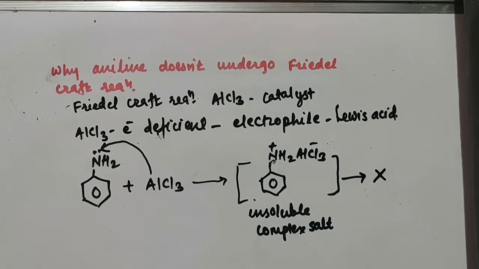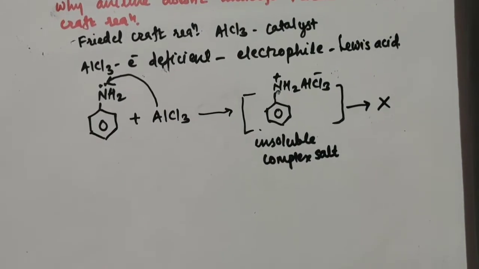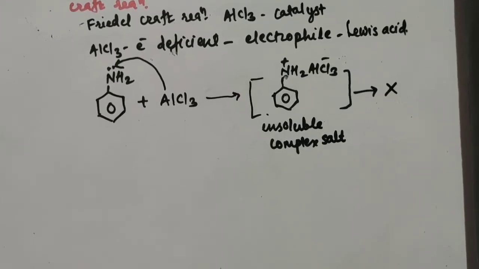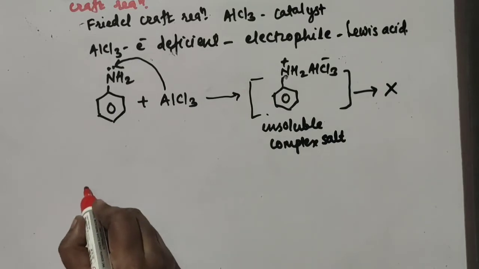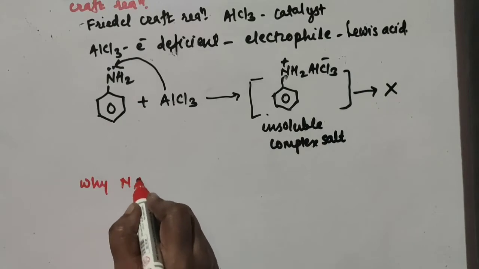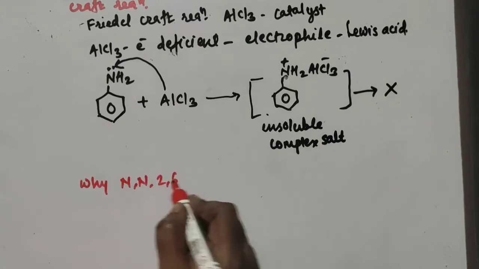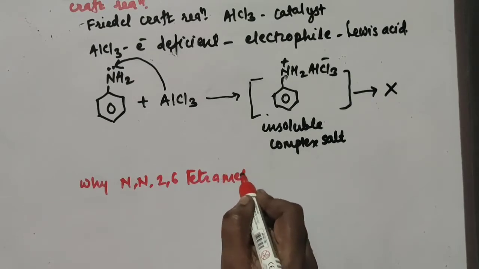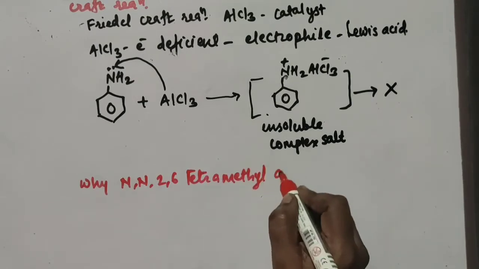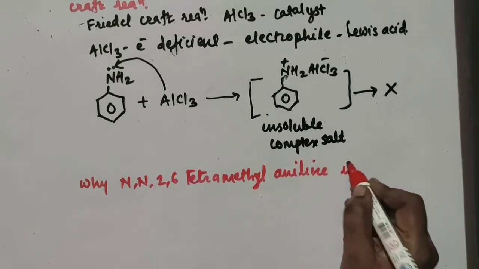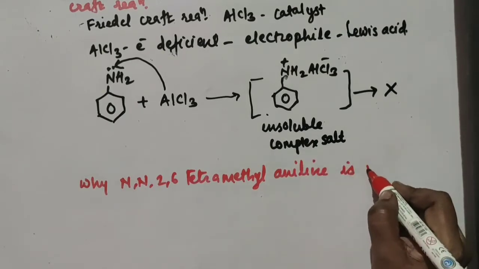Then one more question is given in your textbook, and that is: why is N,N,2,6-tetramethylaniline more basic, or a stronger base, than N,N-dimethylaniline? I'll write the question here.